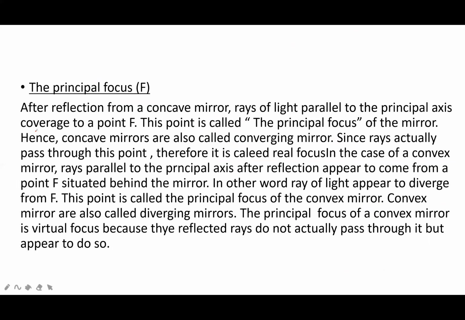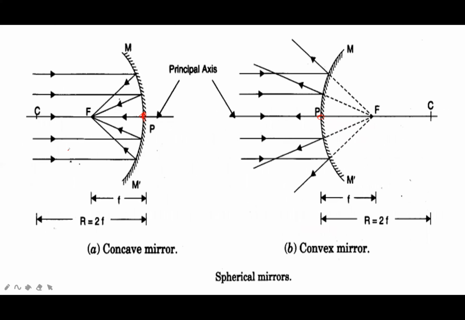Principal focus. The point at which the light rays are converged is called the principal focus. For example, here a parallel beam of light strikes the surface. This is the point at which the light rays are converged. This is called the principal focus. From this point, the light rays seem to diverge.